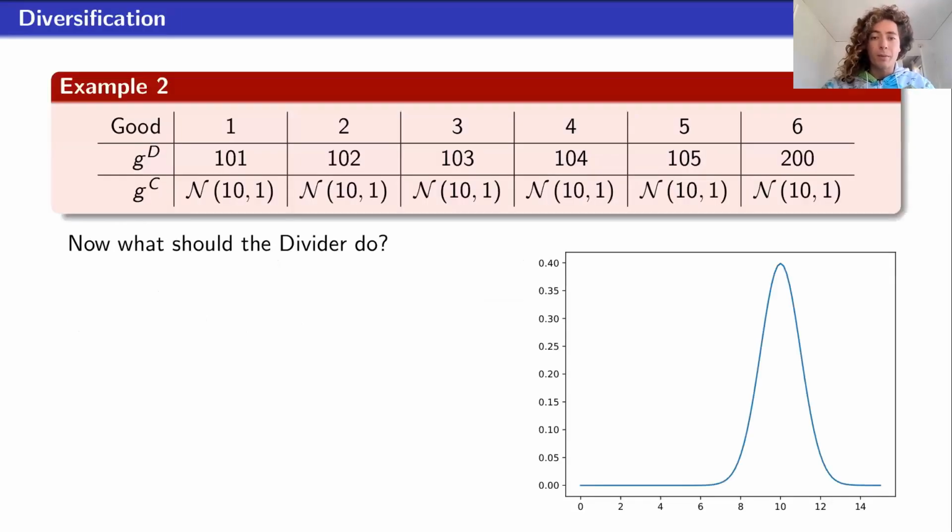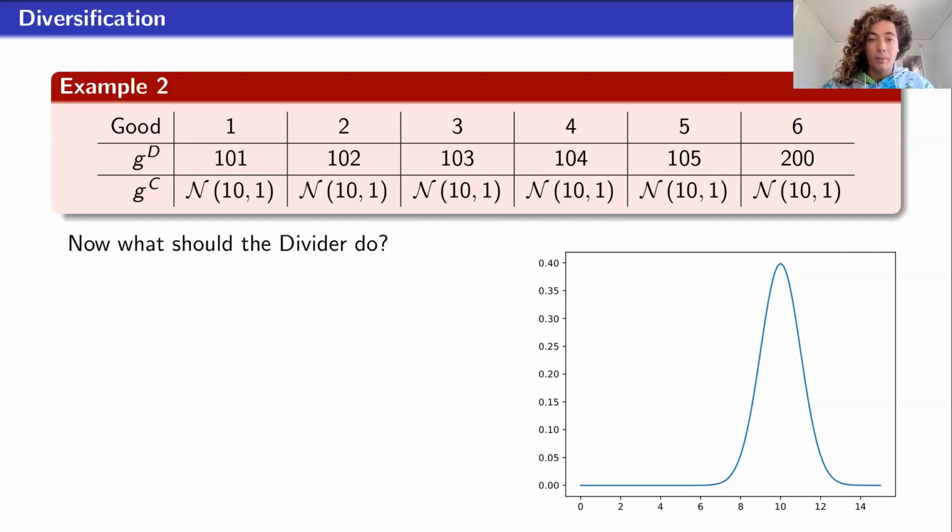So here's an initial example to show some of the weird things that happen with uncertainty that don't happen when the divider knows the chooser's values for each of the goods. So in this example, we have 6 goods. The first 5 goods are all worth about 100 to the divider, and the last good is worth 200 to the divider. And the chooser's value for each good is drawn independently from a normal distribution with mean 10 and variance 1. And this is just a plot of the PDF of this normal distribution. You're the divider, you see your own values, you don't know what the chooser's values are, but you know this prior for the chooser's values.